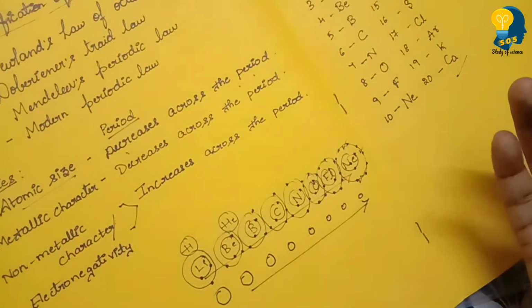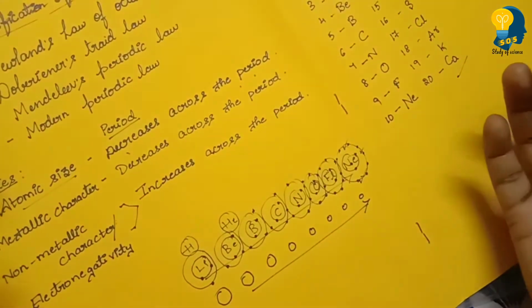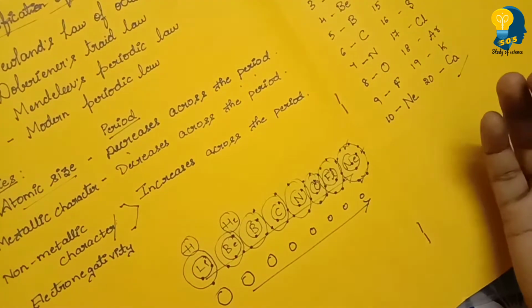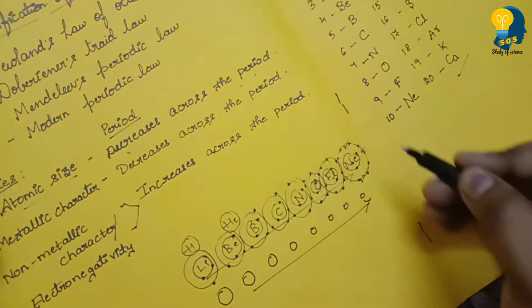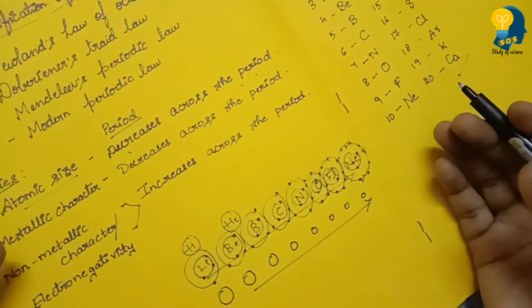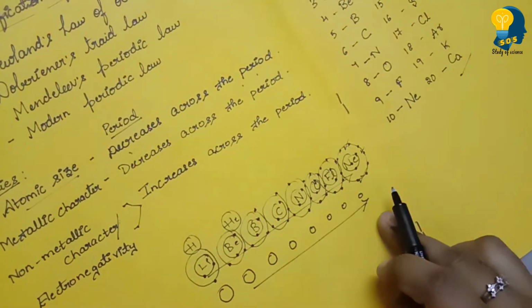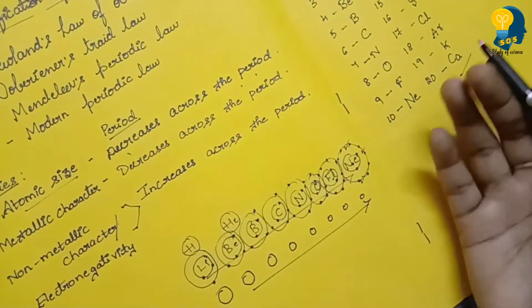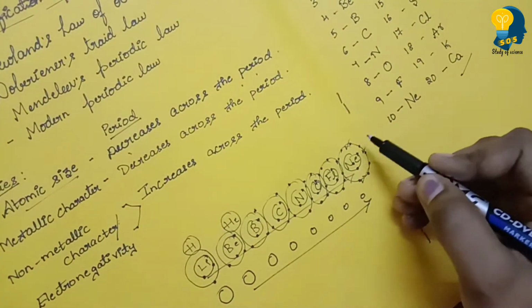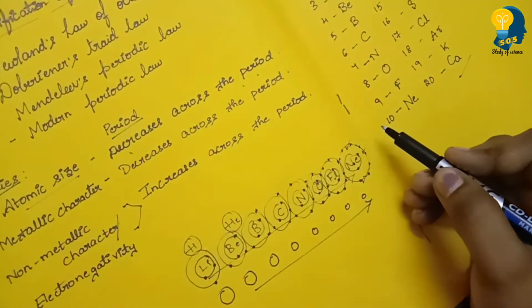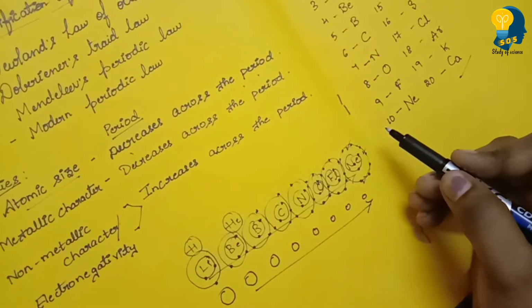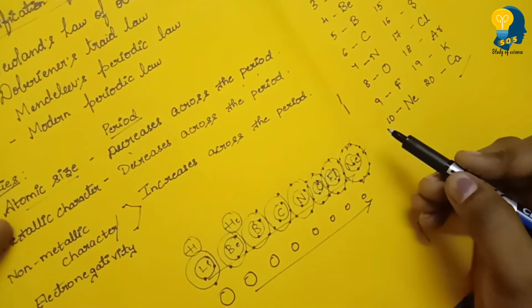Because the nuclear charge is increasing. What is nuclear charge here? The number of electrons present on the outermost orbit increases. As a result of this, what happened? Nuclear charge increases. The attraction between the nucleus and the outermost electrons increases. So as a result of this, atomic size decreases.